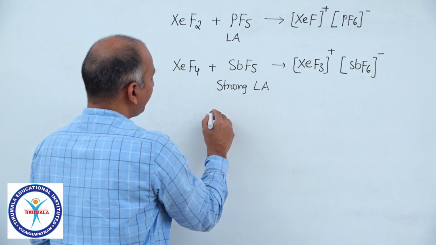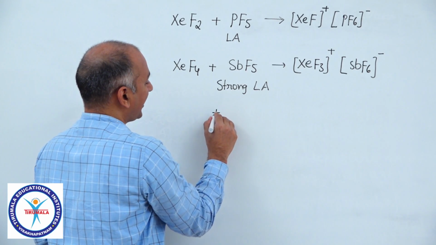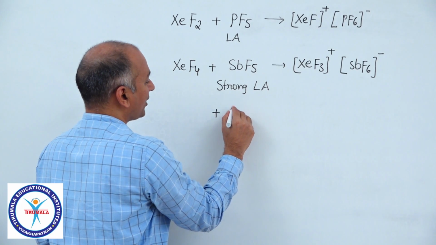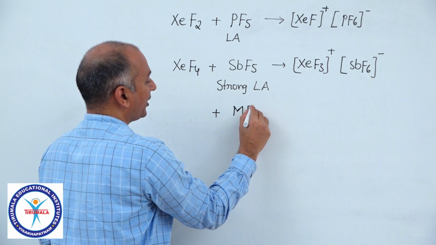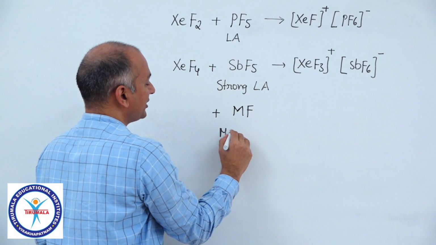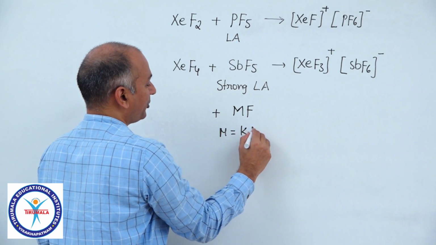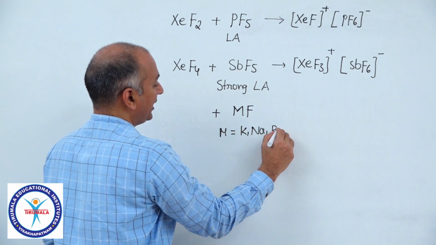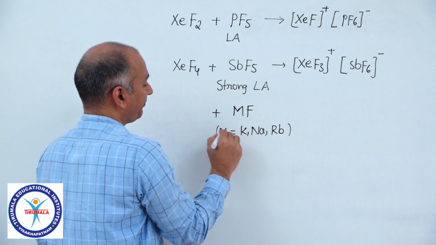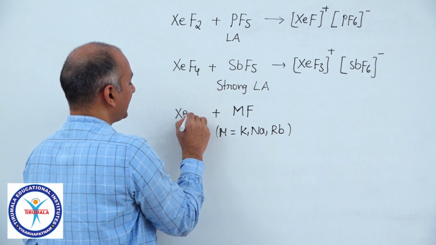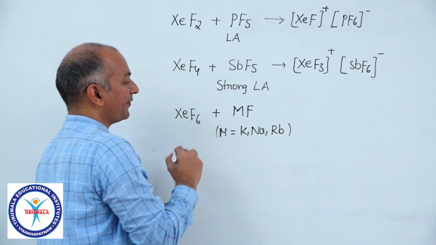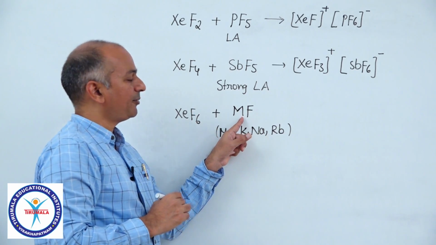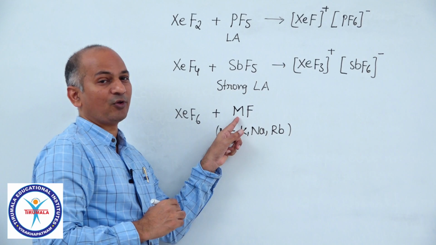Okay, now suppose if you treat these xenon halides with fluoride donors. Now let me take a compound MF, where M is equal to sodium, potassium, rubidium, etc. Now you treat this compound with a xenon fluoride, for example XeF6. Now this is an ionic compound. Now it is a fluoride donor.